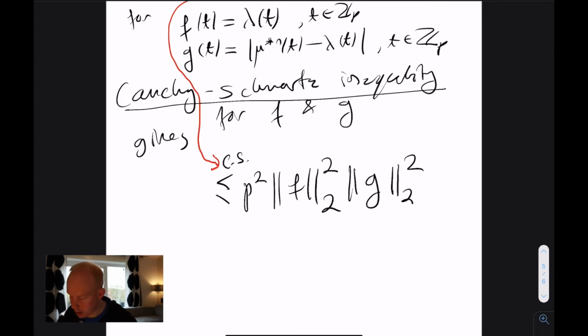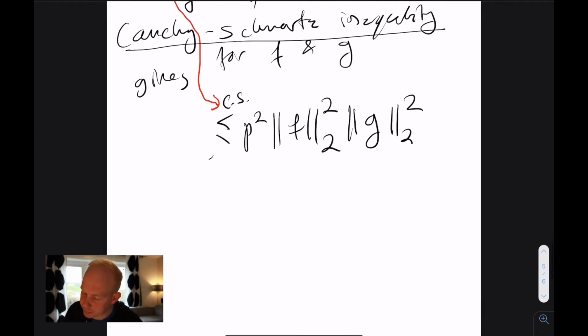Now if you compute this, we have p squared, and let's compute the L2 norms, starting with the first one. If we open this up, maybe I move it a little bit down here so we see the expression.